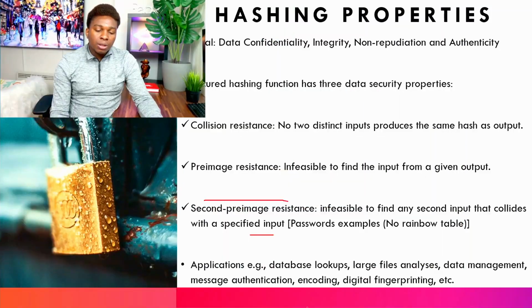So you see what cryptocurrency and blockchain have to undergo in order to be secured. This hashing function I've explained to you is not only used in cryptocurrency, it's used for your passwords. It's used for database lookup. It's used for large file analysis. It's used for data management, digital fingerprinting, encoding, message authentication. It's also used for storing passwords. Now you know how it's being saved and secured. So that is the same process that's being used in cryptocurrency.